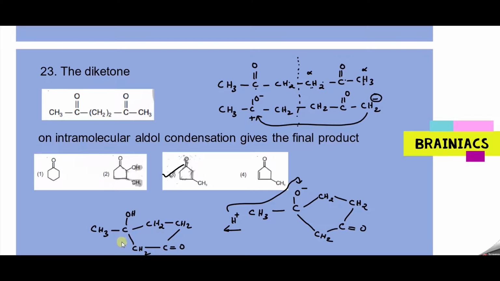Now the next step is on heating. What will happen? Elimination will happen, and we know that the OH group will be eliminated with a hydrogen atom. But here you can see this is the alpha carbon, this is beta 1, this is beta 2, and this is beta 3. So who can give the H plus very fast? We already know that if a carbonyl group is present nearby, that will donate the H plus very fast. So from the beta 3, hydrogen with the OH will be removed, and you will get a double bond here.